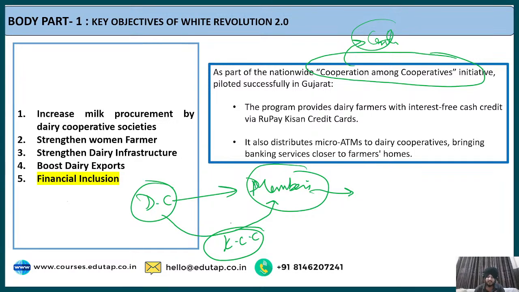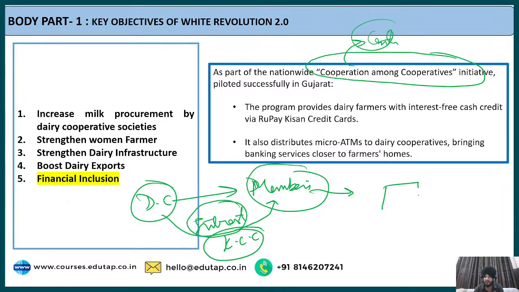Fine. And the loan that is provided through this Rupee-linked Kisan credit card under this cooperative is interest free. So this is a huge benefit, a huge relief that has been given to the dairy farmers. Apart from that, it also distributes micro ATMs. So basically, what are micro ATMs? You must have heard about micro ATMs.